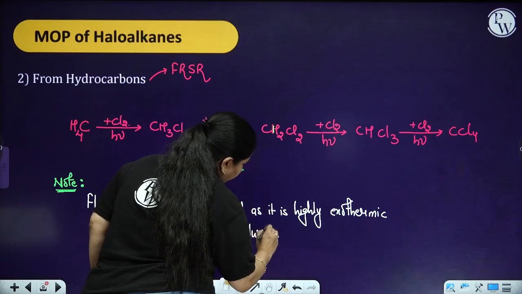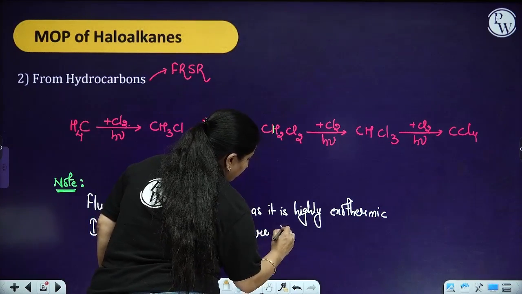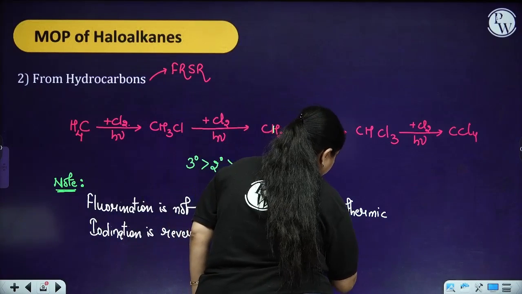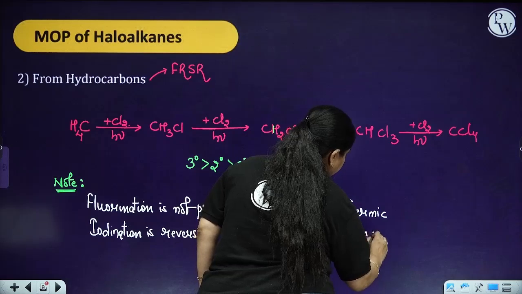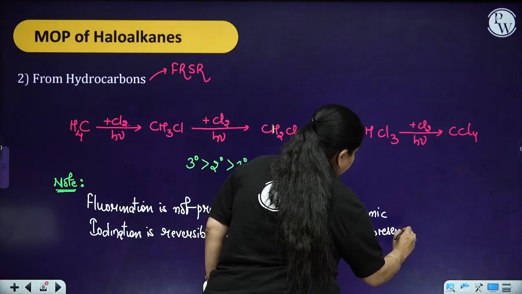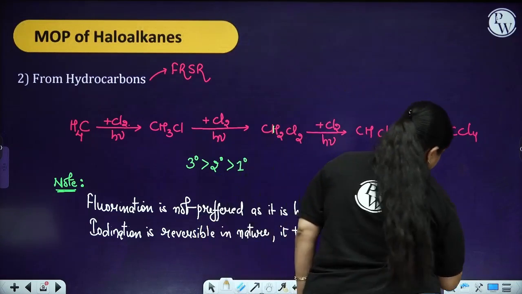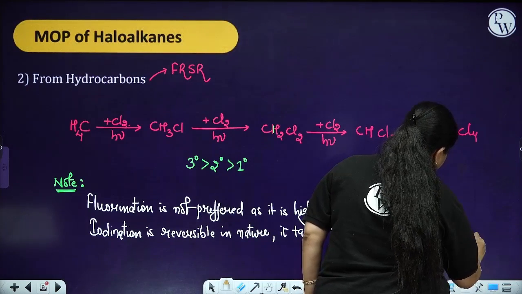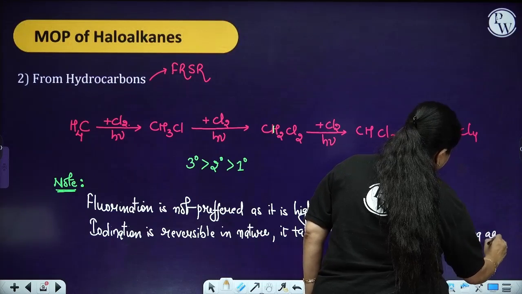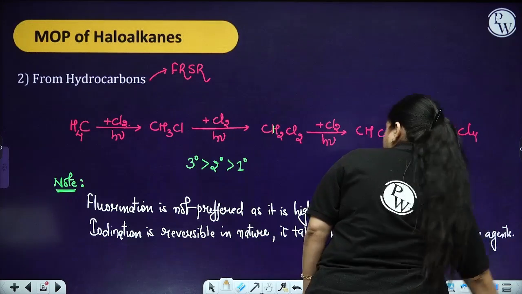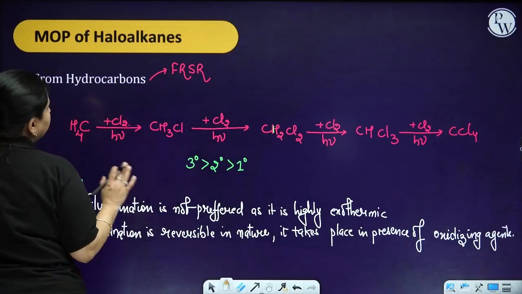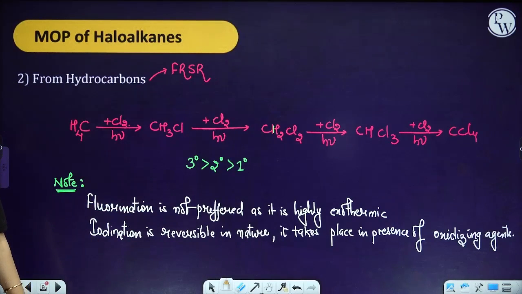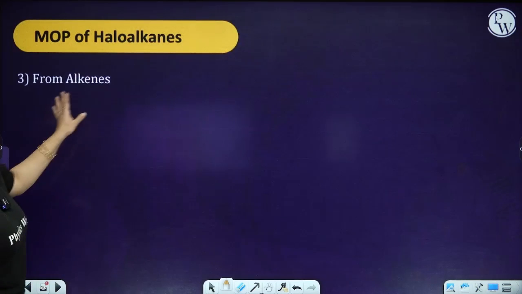So if you want to carry out iodination, it takes place in the presence of an oxidizing agent like HIO3, HNO3. Okay. So this is about when you are preparing a haloalkane with the help of a hydrocarbon. Got it? Moving ahead, next see the preparation from the alkenes.